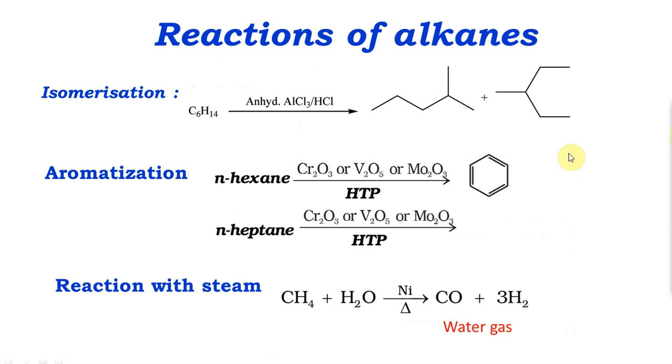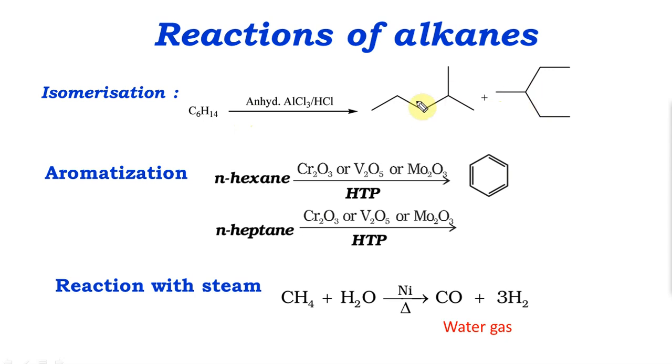Reactions of alkanes, some of which are memory reactions, don't come under any specific type. Isomerization has come very rarely in NEET, but your catalysts are important. Remember anhydrous AlCl3 and HCl. Anhydrous AlCl3 should right away ring a bell: it's a Lewis acid, Friedel-Crafts reaction. But I don't have an RX or an RCOX, an alkyl halide or acyl halide. Hence I should know that without that substrate it does not undergo Friedel-Crafts reaction, so it will undergo isomerization.